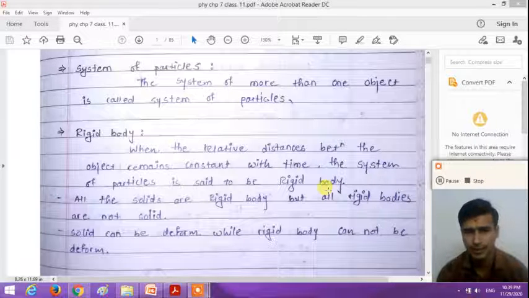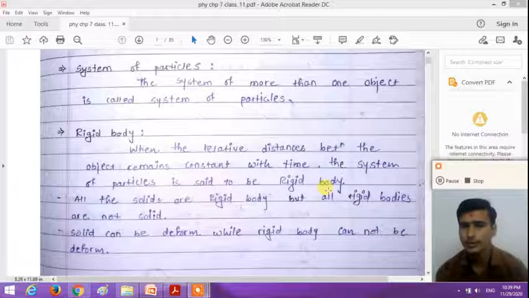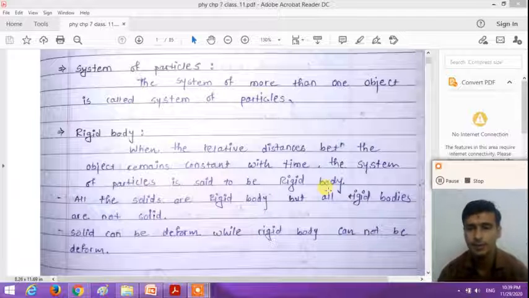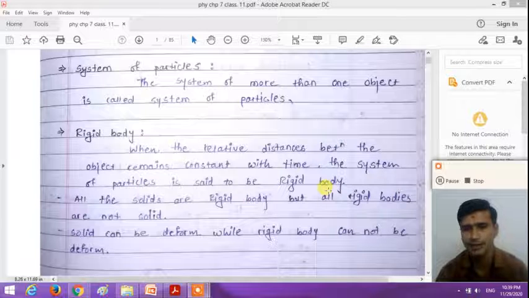So we can say that all solids are rigid bodies, but all rigid bodies are not solid bodies, because the rigid body is a system of particles, and the solid body is also a system of particles. But in all solids, the relative distance between the particles is invariant and remains constant with time.